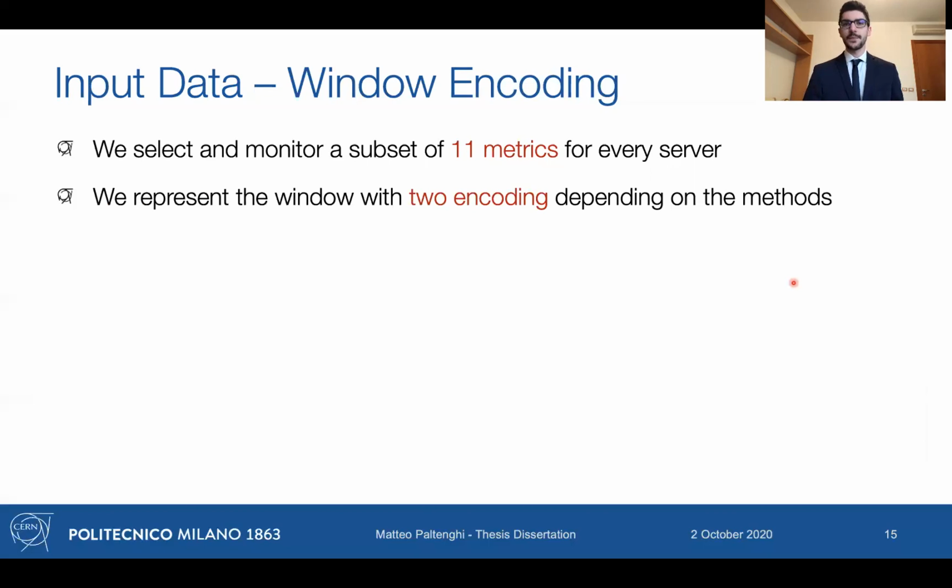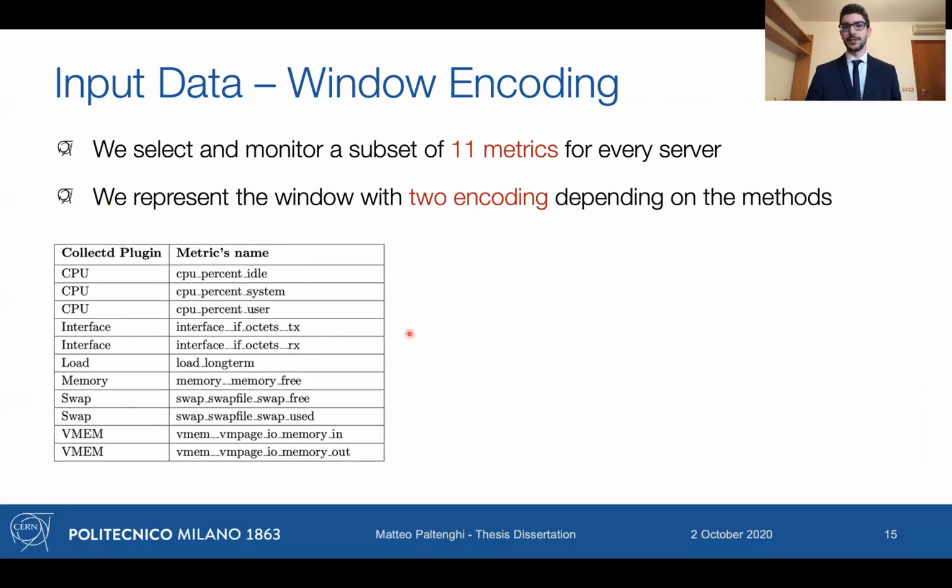So the input data for our anomaly detection algorithm is a window representing our entity throughout time. One window represents 8 hours, and in particular, we got 11 metrics for every window. The metrics are like CPU load, memory, and swap space.